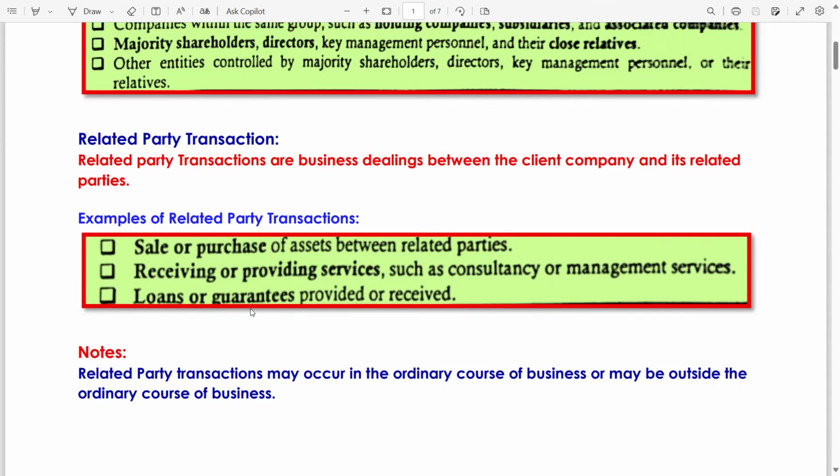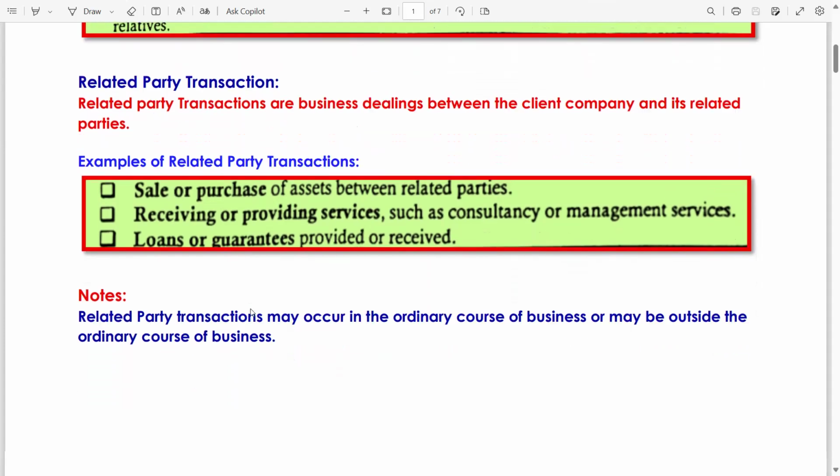And if your related party is going to acquire a loan from a financial institution, and you, being a close relative or close person with common direct or indirect control, give a guarantee for this related party to the financial institution, it is still considered a related party transaction.